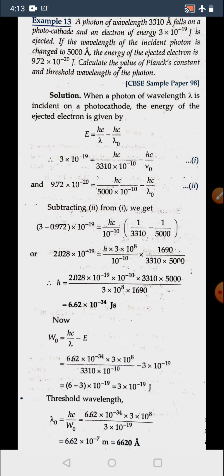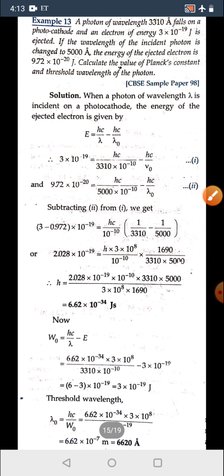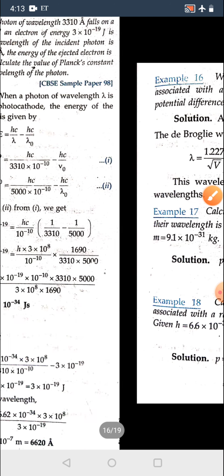The threshold wavelength we can calculate from hc by lambda naught equal to W naught. By substituting all values you will get lambda naught, which is the threshold wavelength.